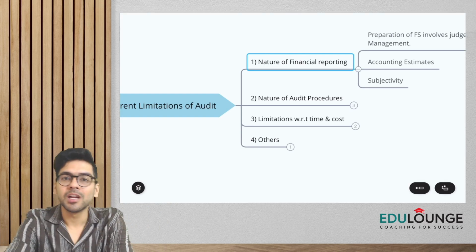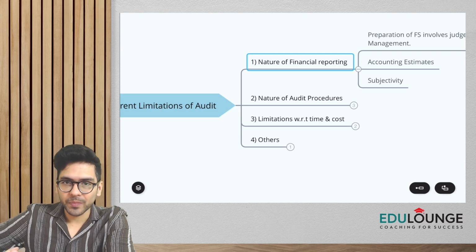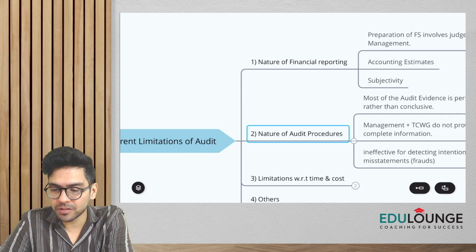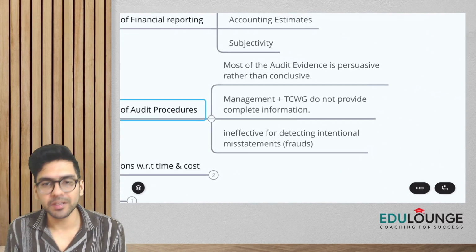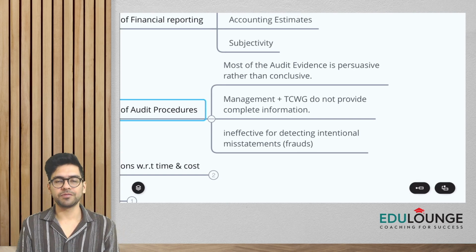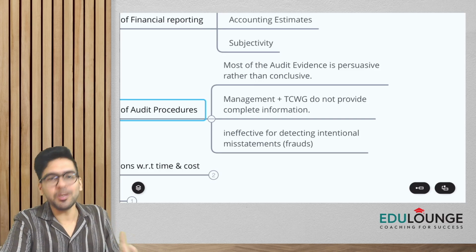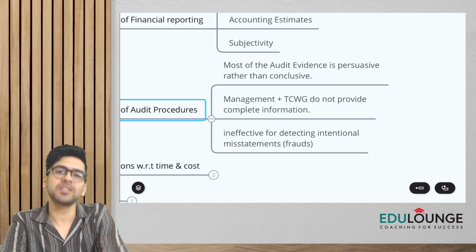Next is nature of audit procedure. In this part, we are going to discuss limitations from our end, things which are there from the auditor's side. Number one, most of the audit evidence that we gather is persuasive in nature rather than conclusive. What does it mean, guys? Conclusive means a concrete proof. The evidence that we obtain is more persuasive in nature.